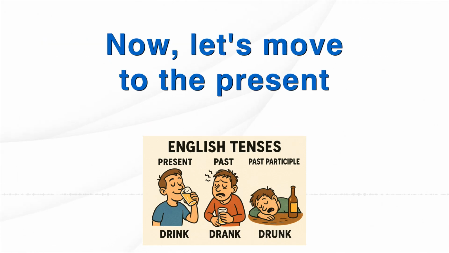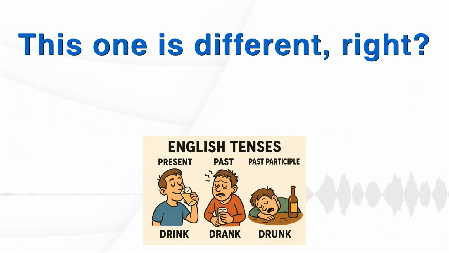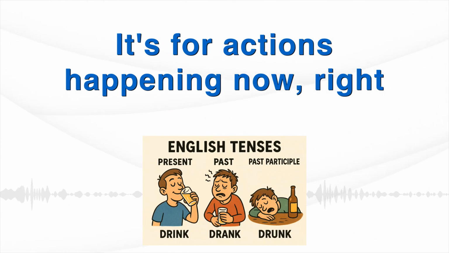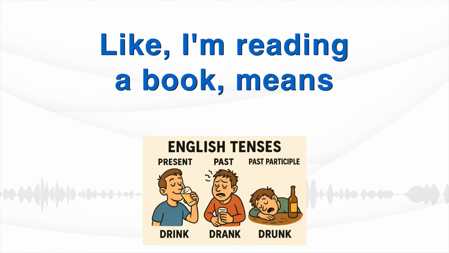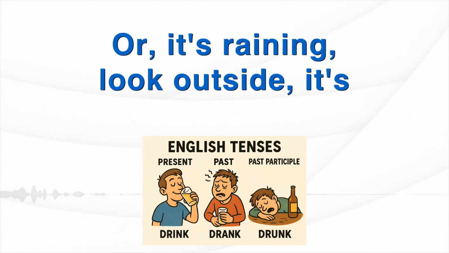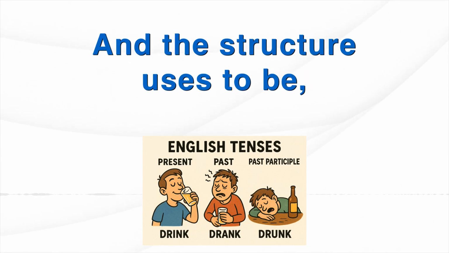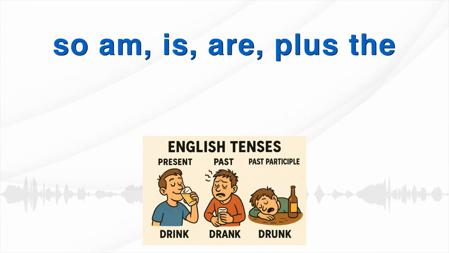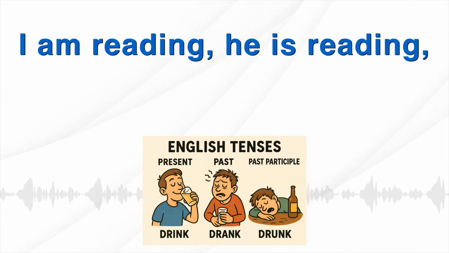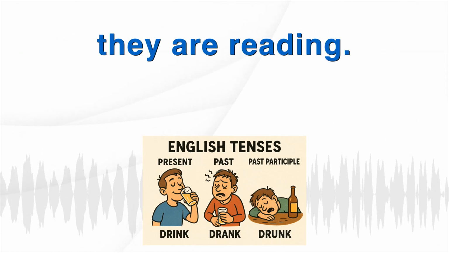Okay, that makes sense. Now let's move to the present continuous. This one is different, right? It's for actions happening now, right this second. Like I'm reading a book, means I'm doing it now. Or it's raining. Look outside, it's happening now. And the structure uses to be, so am, is, are, plus the ing form of the verb. I am reading, he is reading, they are reading.